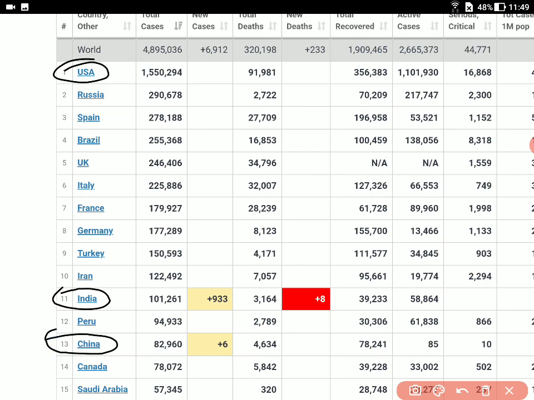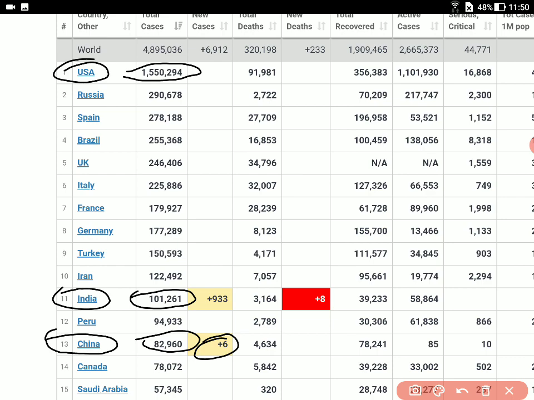In USA the maximum number of cases that has been reported so far is 15,50,000. I think it has very well crossed 16 lakhs as per some other websites. In India the figure shown here is 1,01,000. This is again not yet updated, because the figure has already touched 1,38,000 now. In China the number of cases has been 82,000, but if you look into the number of new cases, this has not been given on a country basis because they might not have the data. But the number of new cases in China is quite less. We are going to look into more authentic data based on this.